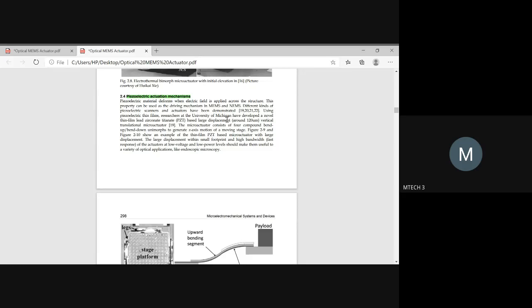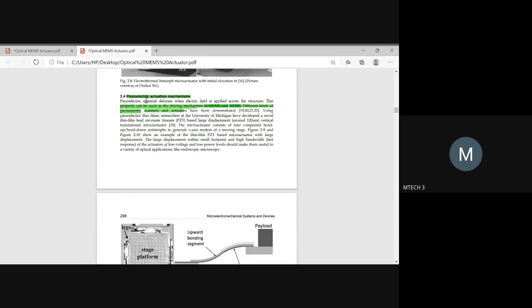This type of actuation mechanism could be applied for both MEMS and NEMS. So what is NEMS? MEMS is micro electromechanical system. NEMS is nano electromechanical system. Here the devices will be in nano size. In case of MEMS, it will be in micro size. So these could be either sensors or actuators made up of piezoelectric as a source material.